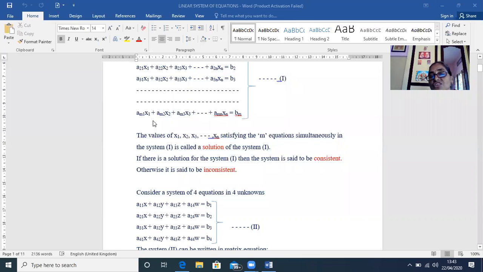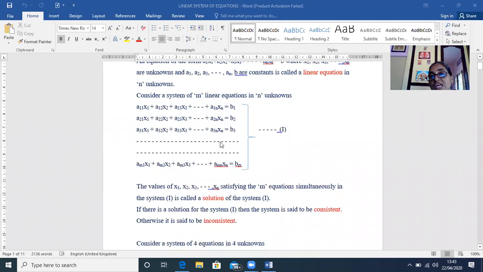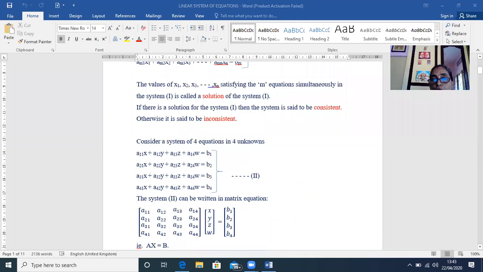Here I took a system of m equations in n unknowns. Here, this is a system of 4 equations, 1, 2, 3, 4 equations, in 4 unknowns. What are they? X, Y, Z, W. So we are going to learn how to solve a system of 4 linear equations in 4 unknowns. Your aim is to find out the values X, Y, Z, W which satisfy all these 4 equations.